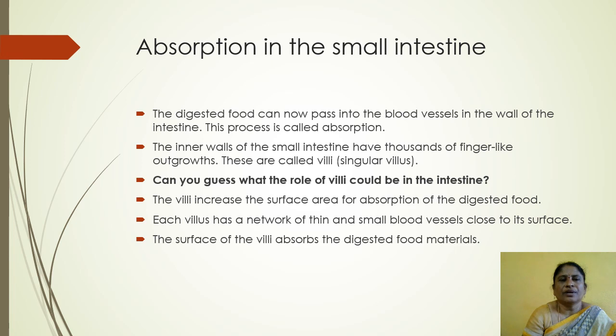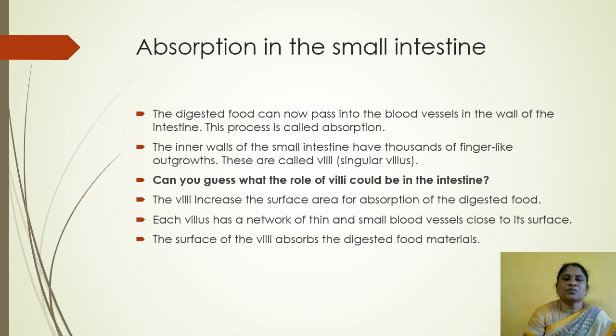The completion of digestion of the food in the small intestine. So, where does it go? The digested food can now pass into the blood vessels in the wall of the intestine. This process is called absorption. Absorption means digested food enters into the blood vessels.